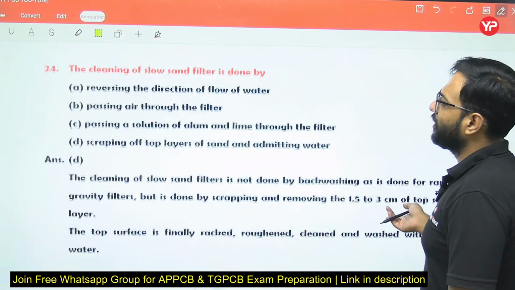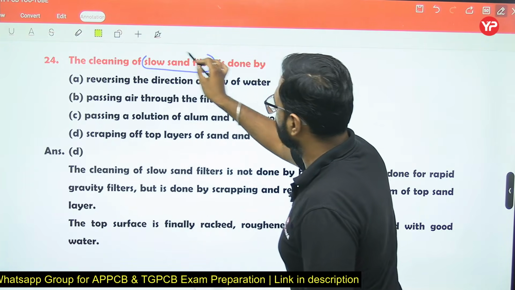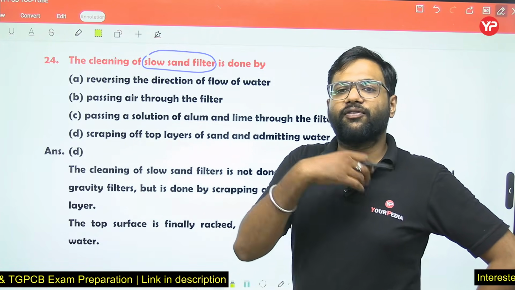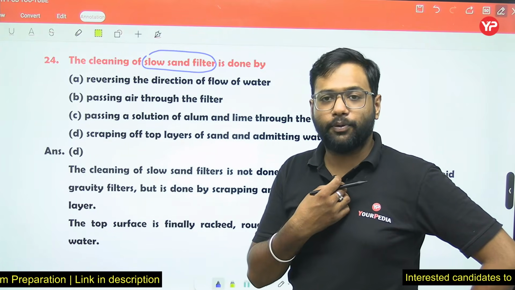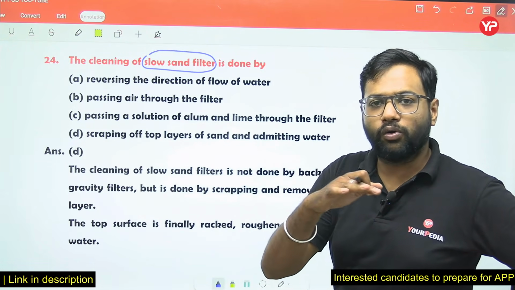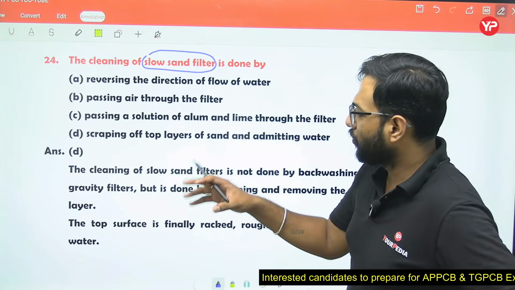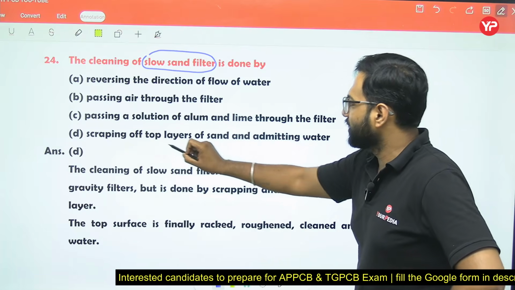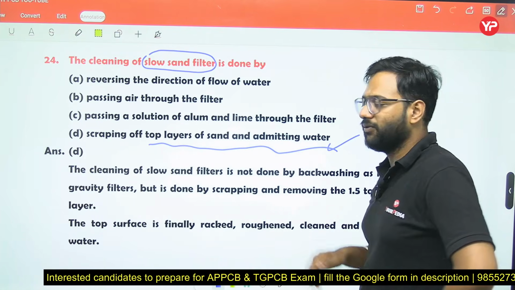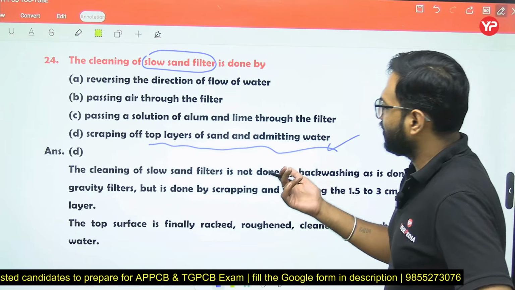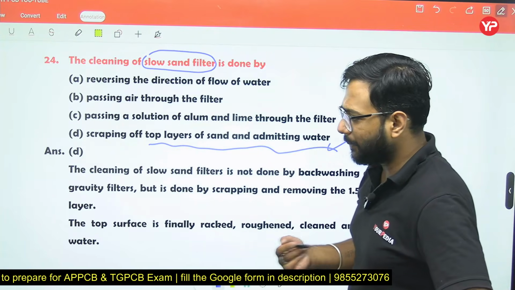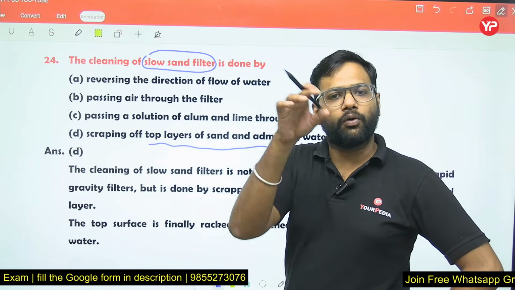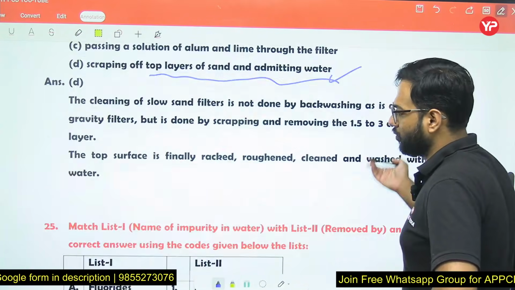The cleaning of slow sand filter is done by, generally in a slow sand filter, surface cleaning we generally prefer. Surface cleaning, because all the impurities will be retained at the surface only. So from the surface we remove the impurities. So cleaning of slow sand filter is done by scraping of the top layer of sand and admitting the water, that means surface cleaning. But in the case of rapid sand filter, we have to use the back washing concept also along with the surface cleaning.